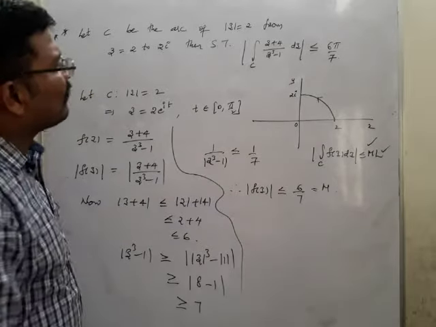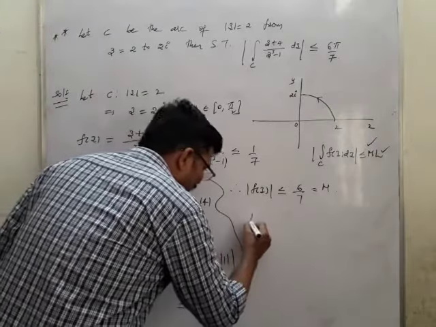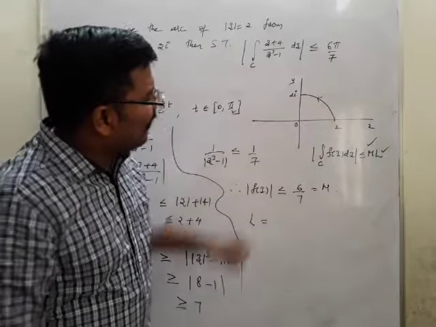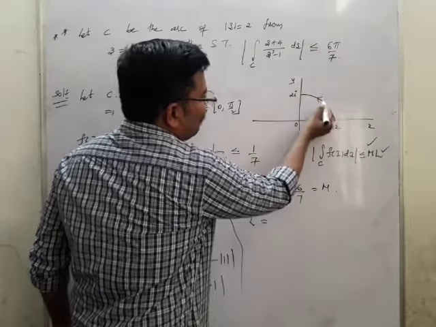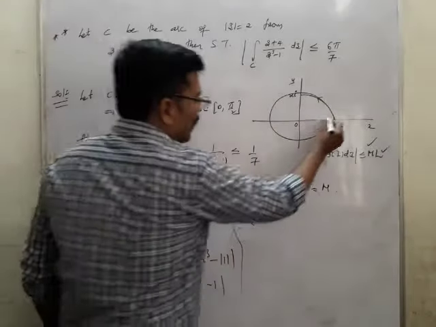Now what is the value of L? I should find out the value of L now. L is nothing but, if you take a total circle, the circumference is 2 pi r.